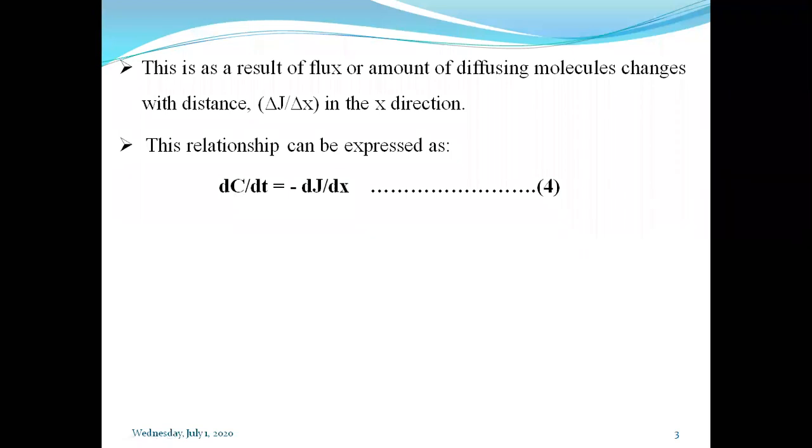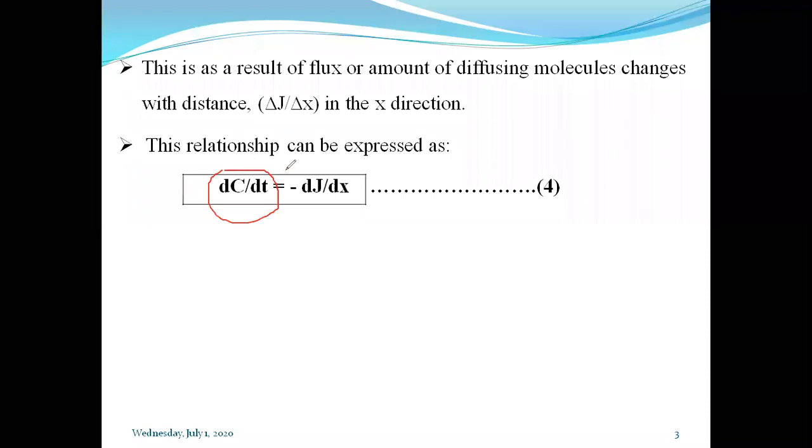If you read the statement, it is mentioned that the change in concentration with time, that is dc by dt, is proportional to the changing concentration gradient at that point.